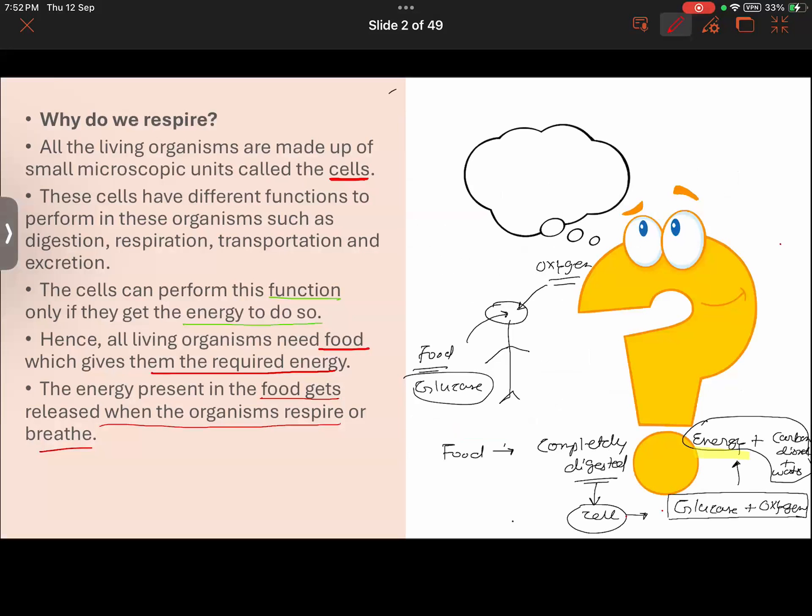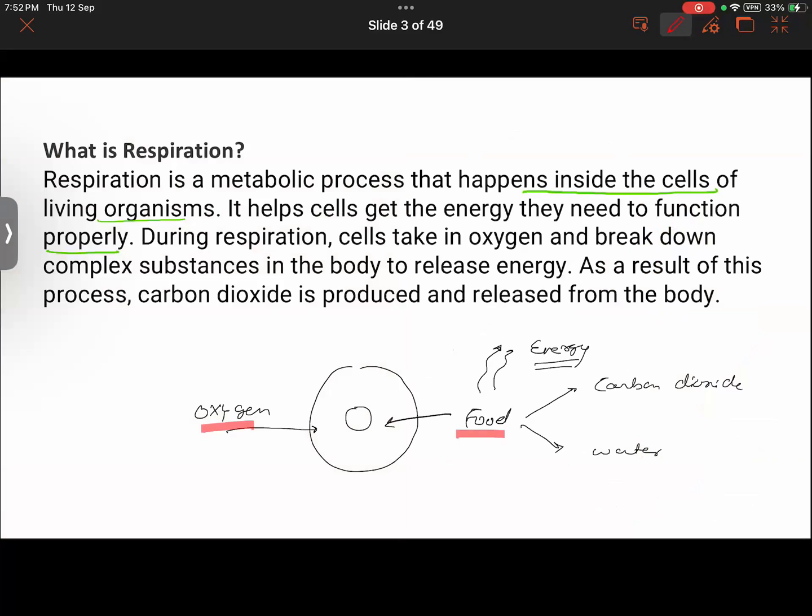What we learned is that all the living things are made up of some microscopic unit called cells. Whether it be an elephant, an ant, even a bacteria, all of them are made up of cells. Now, cells have got different functions to perform. Like in our body, cells of the kidney, their function is different. Cells of our heart, their function is to pump the blood. The cells of the kidney is to filter the blood. The cells of the heart is to pump the blood.